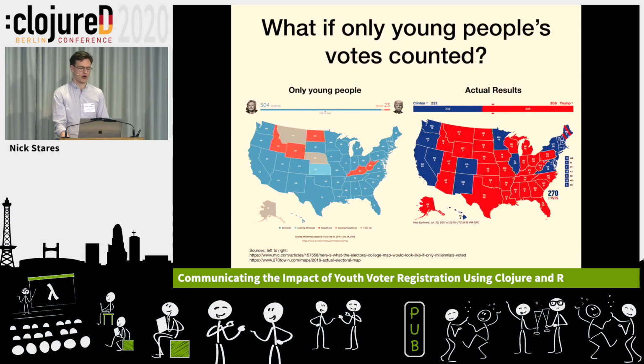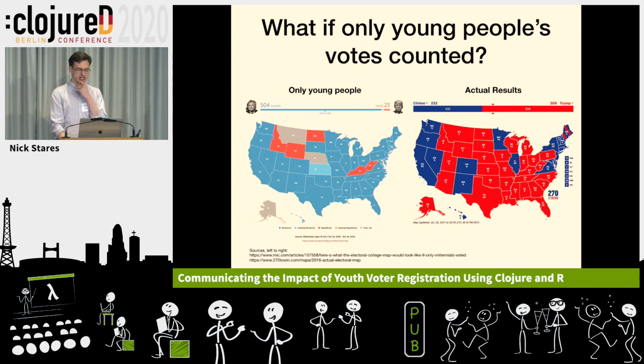So here's what if only young people's votes counted. You see on the left, that's only young people, and the actual results on the right, and they're quite different. And actually, in small print, in the actual results, you can see the number of points that each state in the US gets.